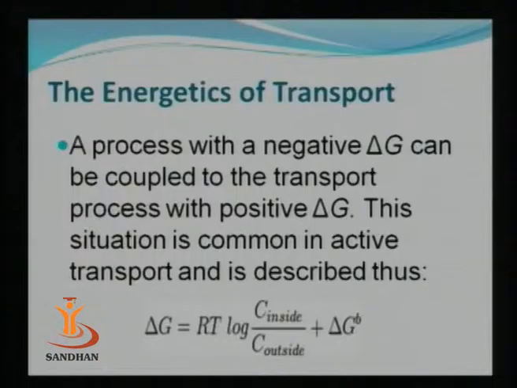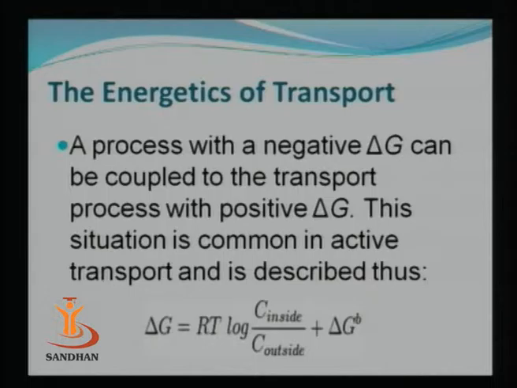Just now my colleague has explained that for the transport of any molecule across the membrane, the energetics has to be considered, and if the free energy, delta G, is negative, the reaction is thermodynamically favorable and spontaneous. But if in that particular reaction the delta G is positive, then the reaction is thermodynamically unfavorable.